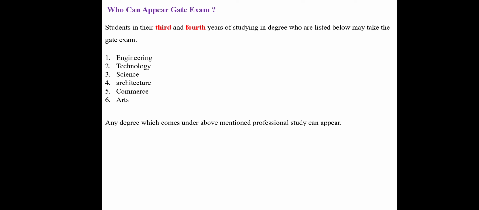And there is one important note here. Earlier, 3-4 years back, there was a rule that only 4th year students or students who had completed their graduation could appear for the GATE examination. But now the rule has changed and the facility is extended. Students studying in 3rd year can also write the GATE exam. There is a 3 year validity: after reaching the cutoff level, you will get a GATE scorecard, and the validity of the GATE scorecard is 3 years, so you can use it.